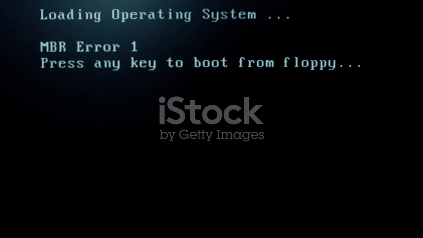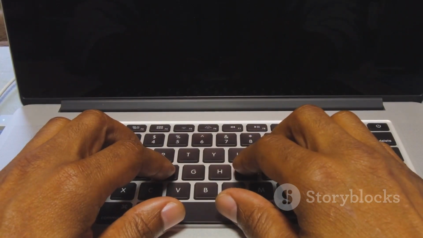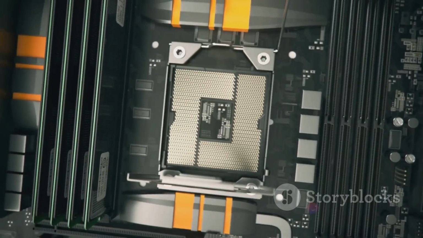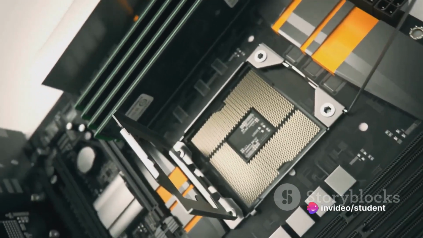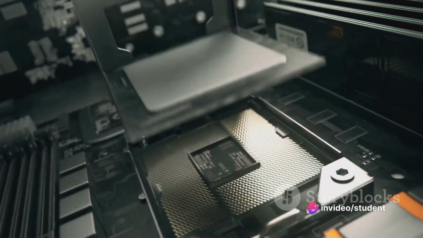After you've got your installation media ready, the next step is to boot from it. This involves restarting your computer and then pressing a specific key to access your BIOS or UEFI settings. From there, you can change the boot order so that your computer boots from your installation media instead of its usual boot drive. Once that's done, you simply need to save your changes, exit the BIOS or UEFI, and your computer should restart and boot from your installation media.